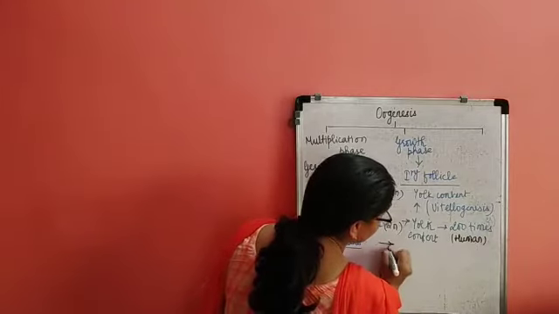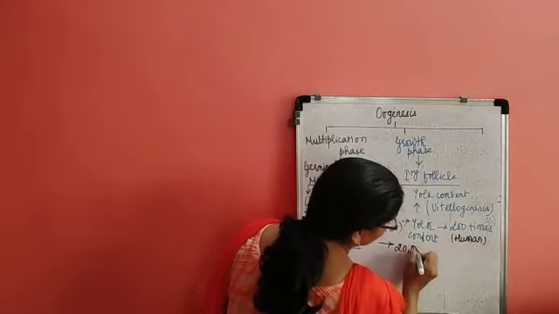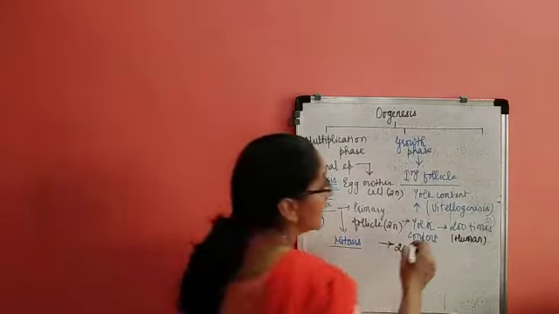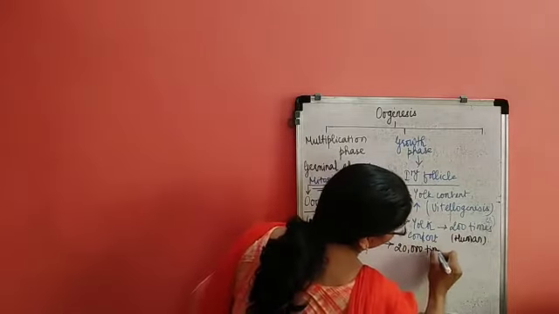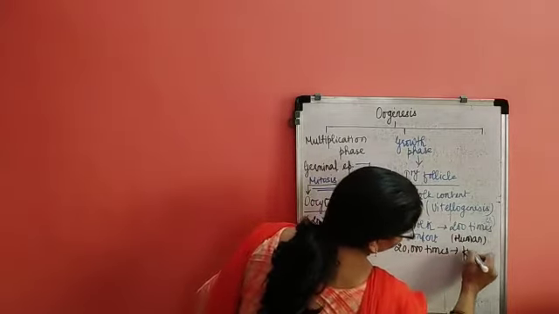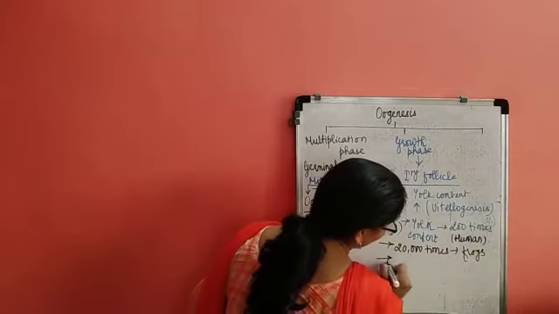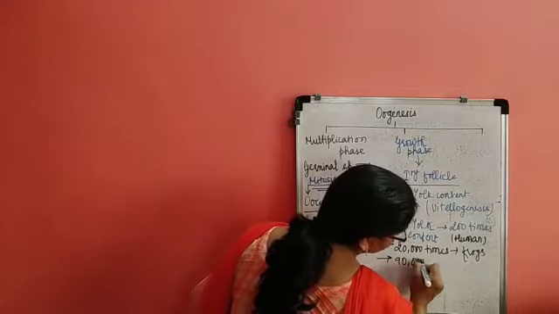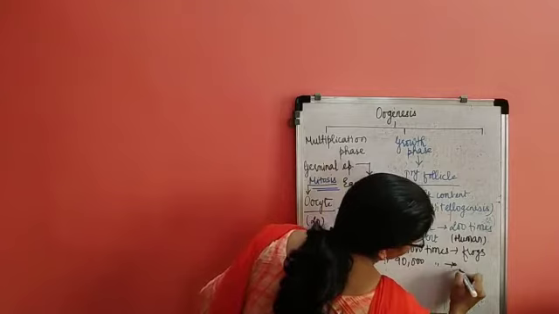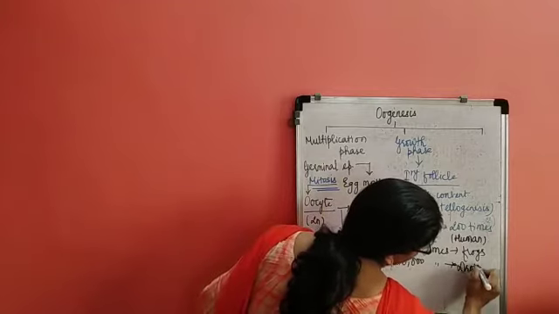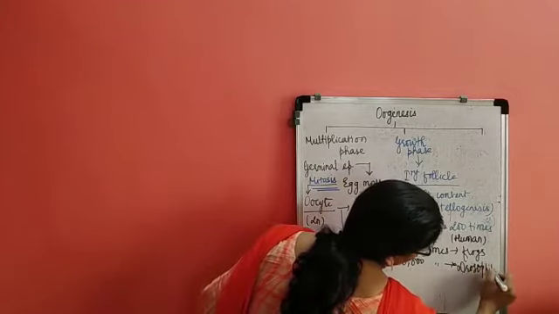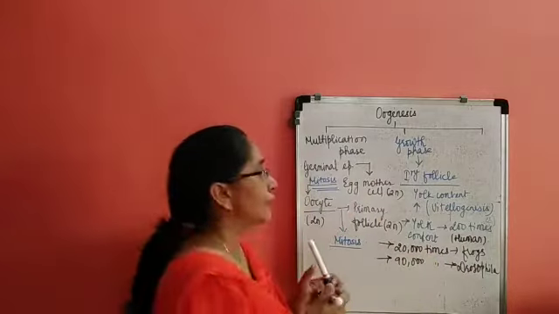Whereas in the case of frogs, the yolk content increases up to 20,000 times. In the case of Drosophila, that is Drosophila melanogaster, the fruit fly, the number goes up to 90,000 times.